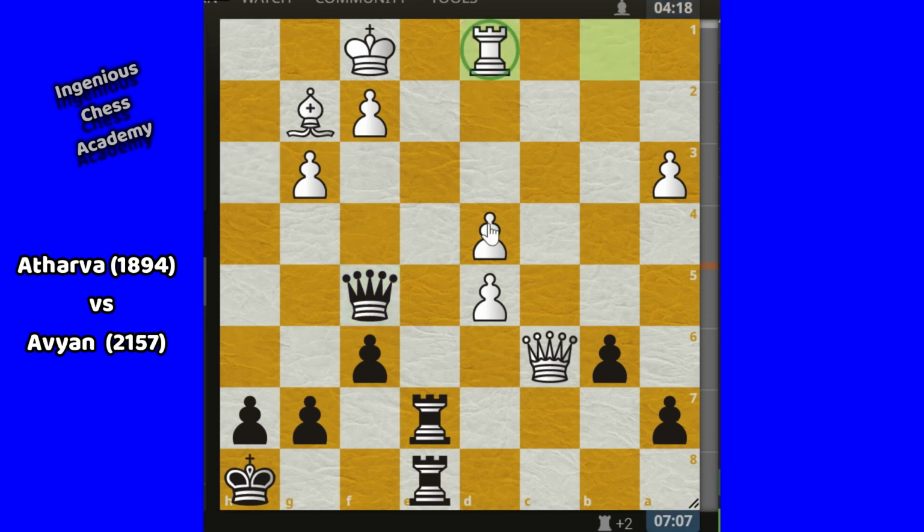Now you can pause the video. Avian has a very nice move. Try to figure out this move. It is a very nice move. If you are thinking about this move, then you are right. This is the best move in this game actually.